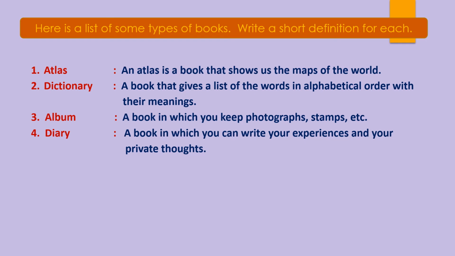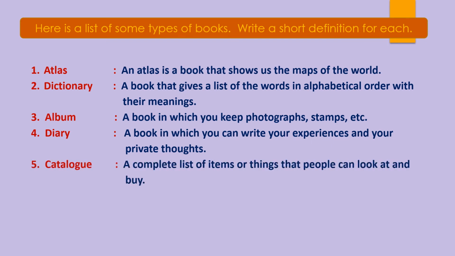The shopkeeper used to give one of a particular company, so that whatever you want to buy, you can buy. So that is a catalog. So a short definition for catalog is a complete list of items or things that people can look at and buy.